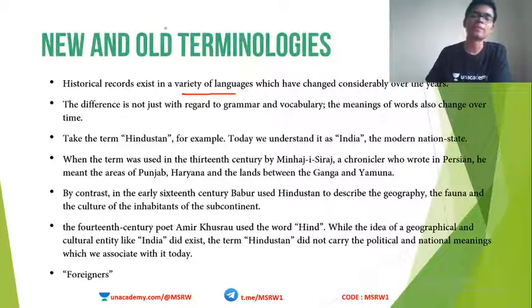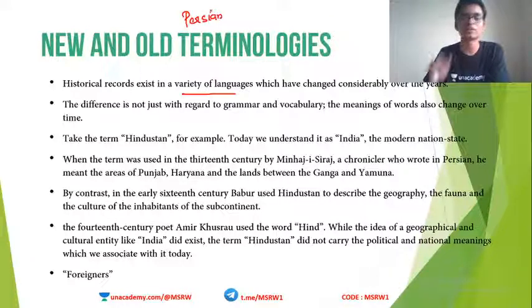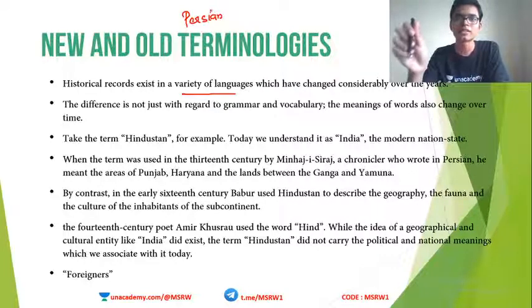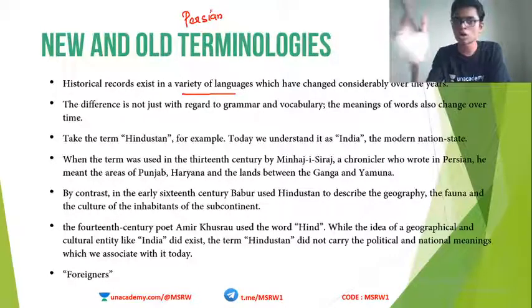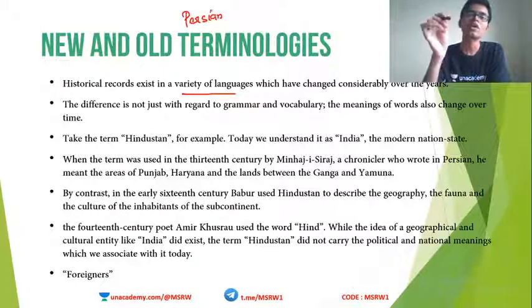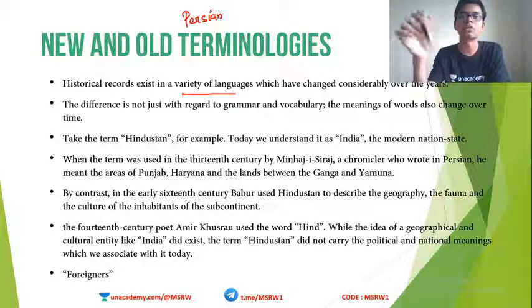For example, Persian. Say Persian is a very old language. The Persian language has existed for a very long time, and right now also the Persian language is there. But the current Persian language and the Persian language of about 500 years ago are hugely different. Not at all the same. So we cannot go by the current meanings or current contexts in order to understand the old literature.